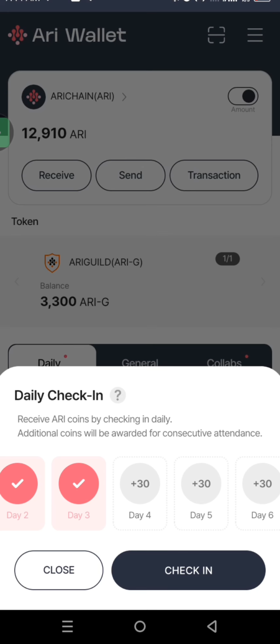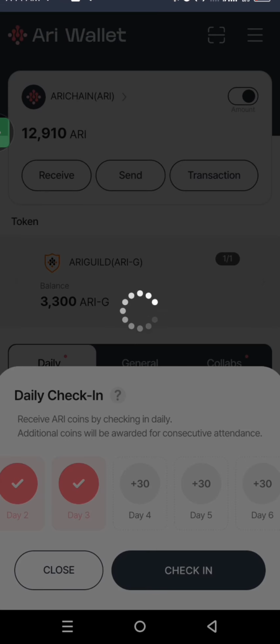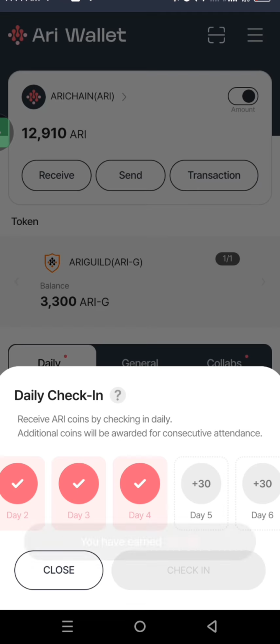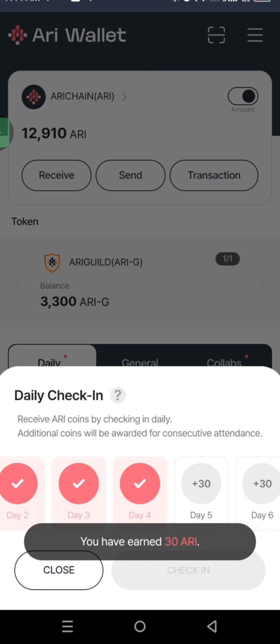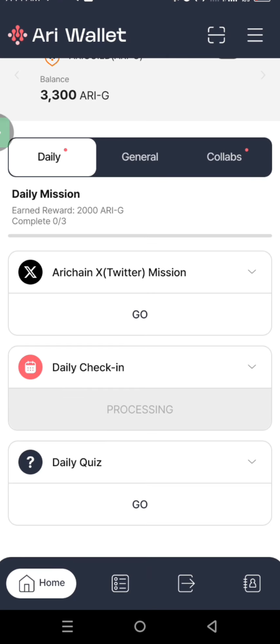So once you log in, you can see daily check in. Receive Ari coins by checking in daily. You already know that, so you just have to click on check in. Once you click on check in, you wait for it. You can see you have earned 30 Ari. So you log into the app like this.